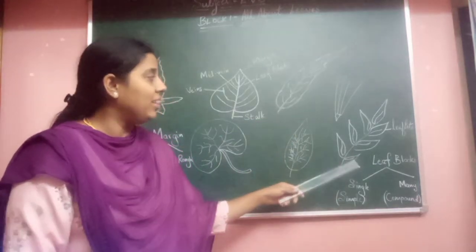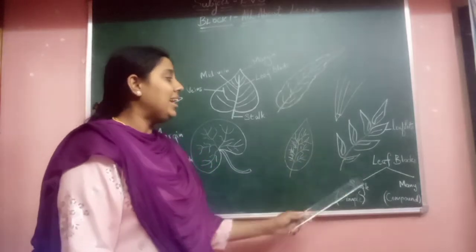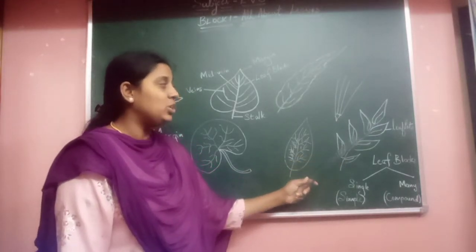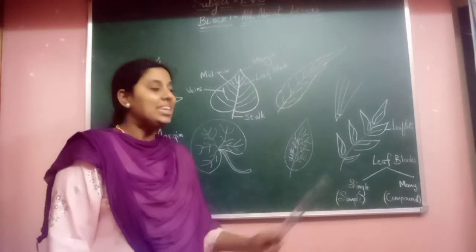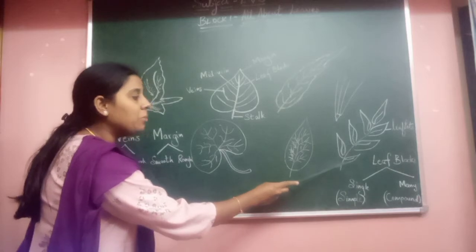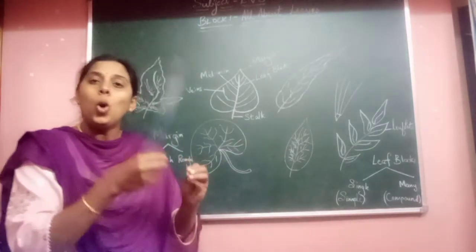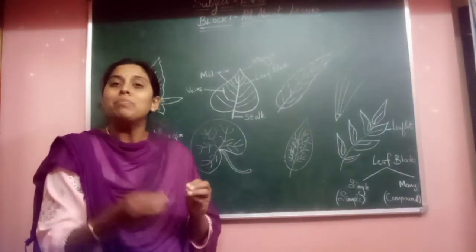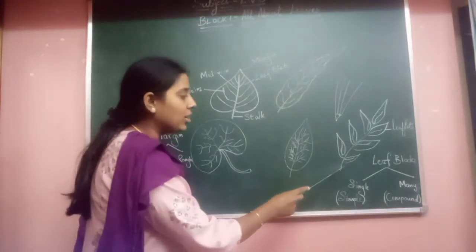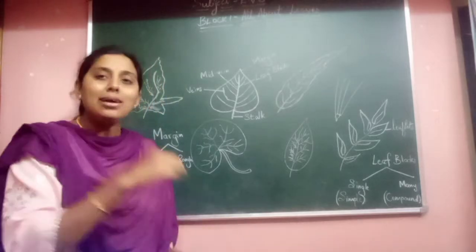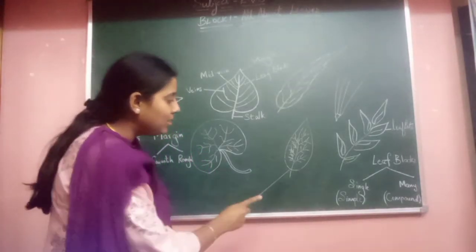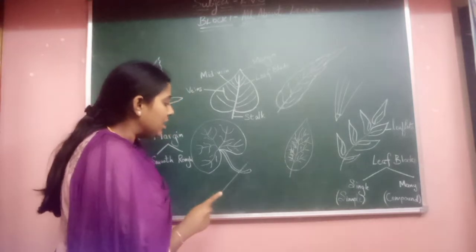And even look here, this is also a leaf, again with one stalk and many leaves, which are called leaflets. Children, this is the stalk. Stalk means the part that holds the leaf to the plant or the stem. So when you pluck a leaf, you will hold the stalk, right, children? This part is the stalk here.